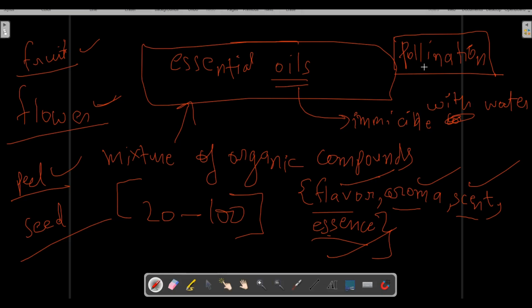That fertilization takes place because of these essential oils, because insects and birds are attracted towards them by their flavor, aroma, scent and essence. Because they are attracted to the flower, they will sit on it and eat it, and because of that the pollination process will take place and the flowers will be converted into fruits. So that is the basic mechanism of why plants form essential oils in the first place.